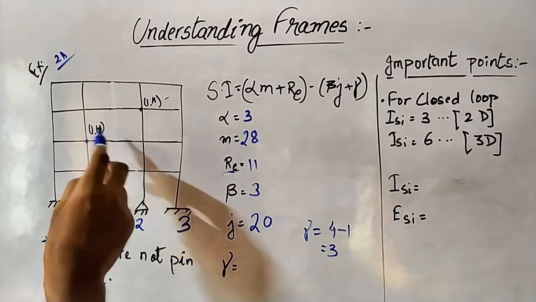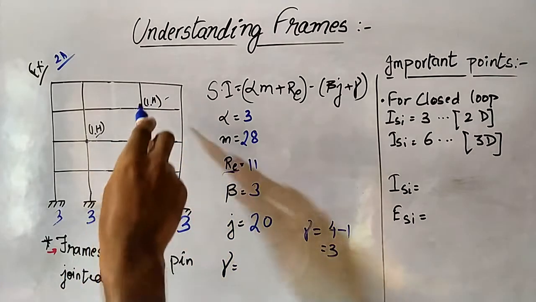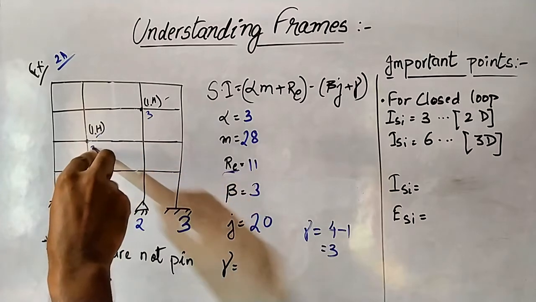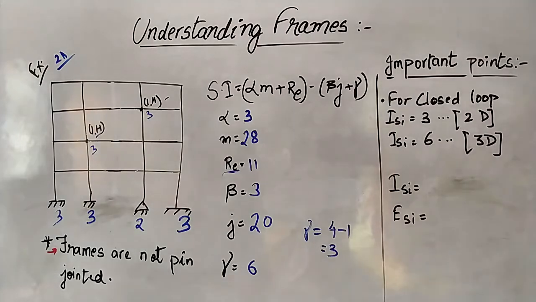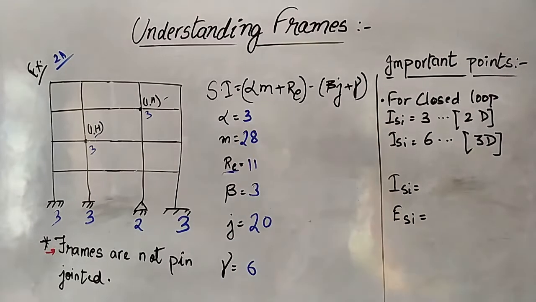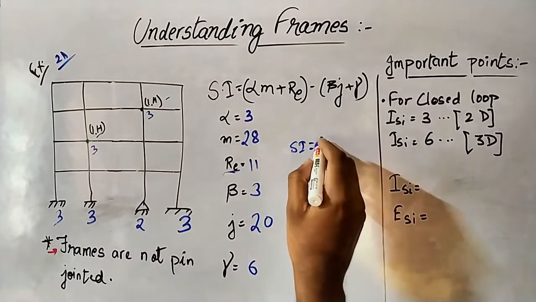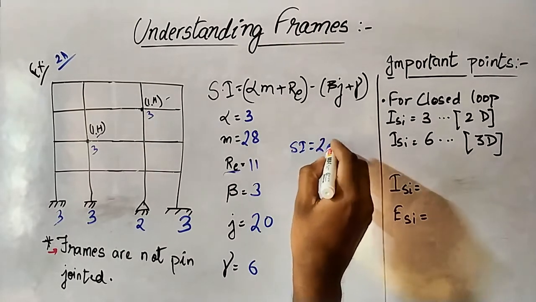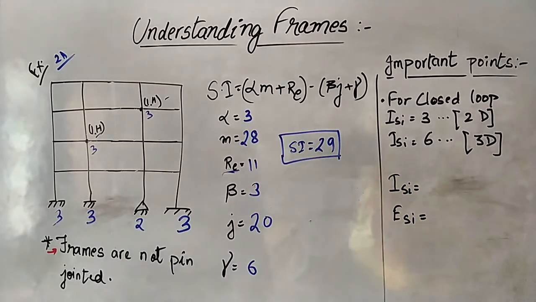This other internal hinge is the same, so here it will also be 3. So 3 plus 3 we will get 6. After that, we put the values we have already found into the SI formula, and you get SI is equals to 29, the static indeterminacy.